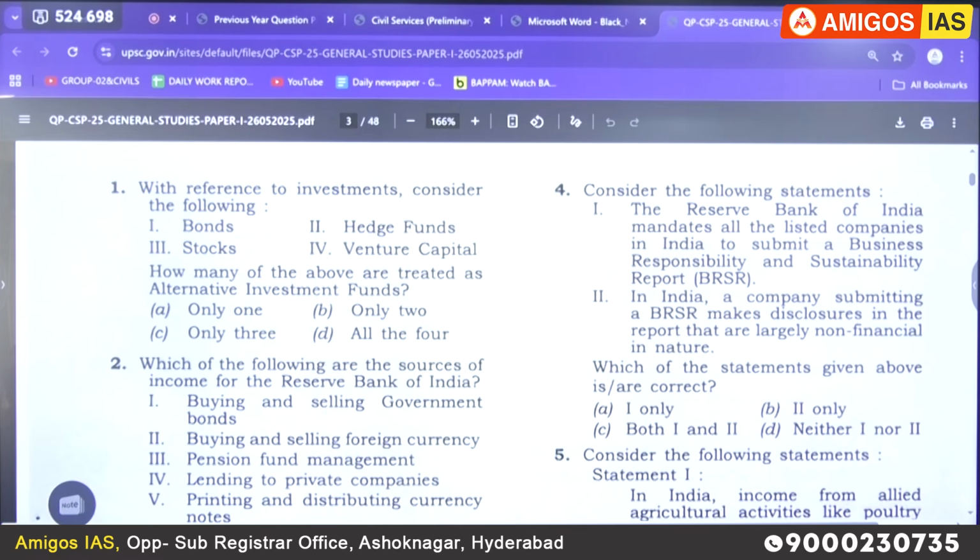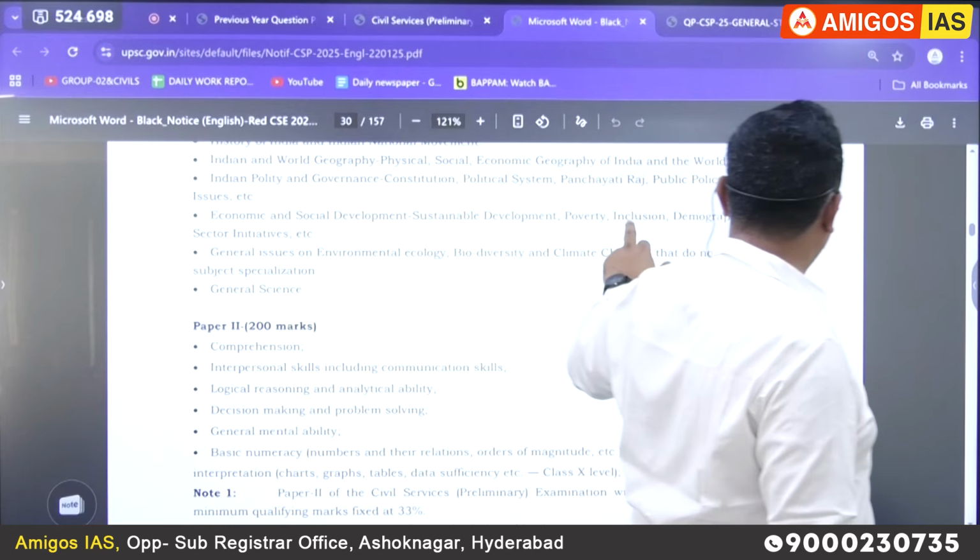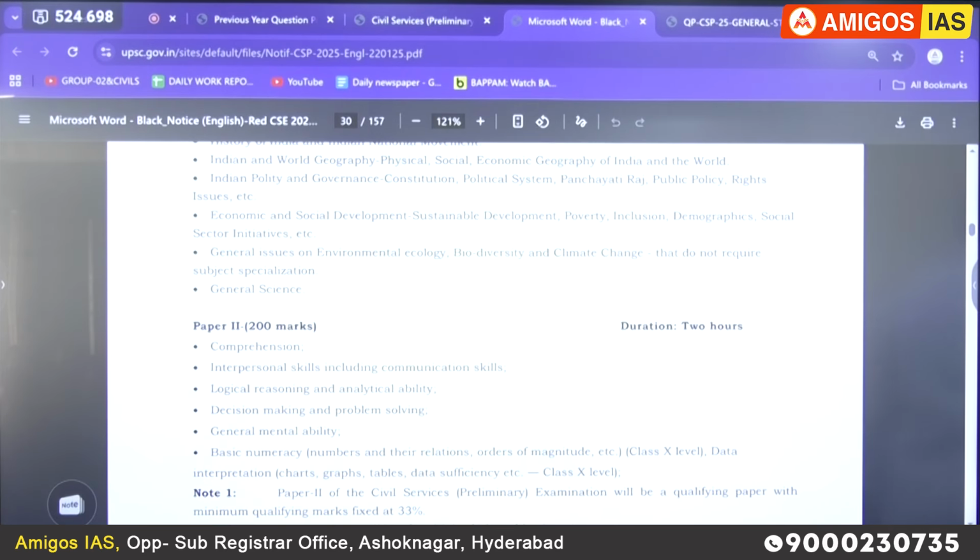Even the second one: they asked about the sources of income for a regulator, the regulator of the banking sector, RBI. Again, you open the official UPSC prelim syllabus, there is no mention of banking. But there is a mention of inclusion. Sir, the inclusion can be financial inclusion, or maybe any inclusion. So there is a topic called inclusive growth.